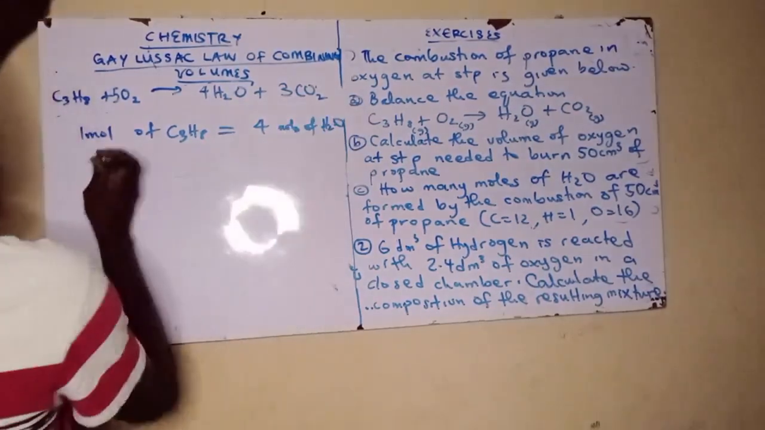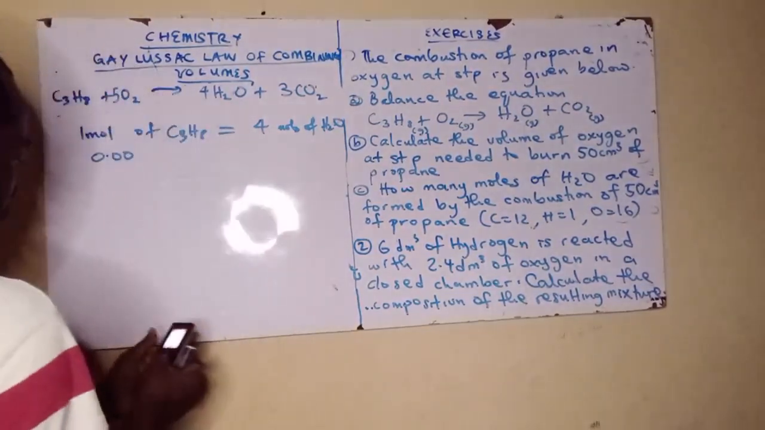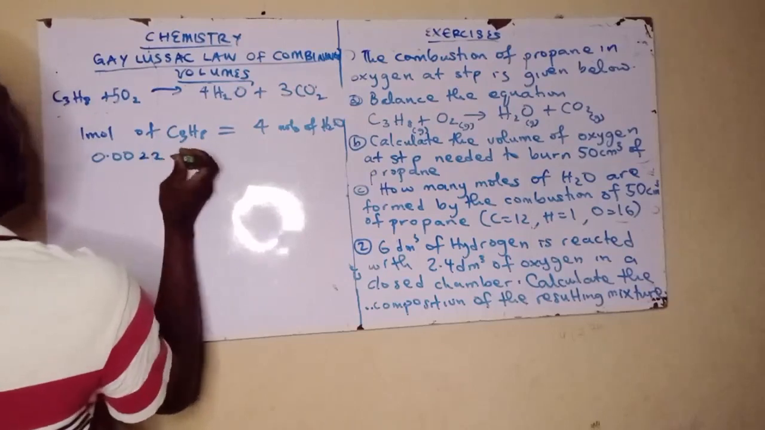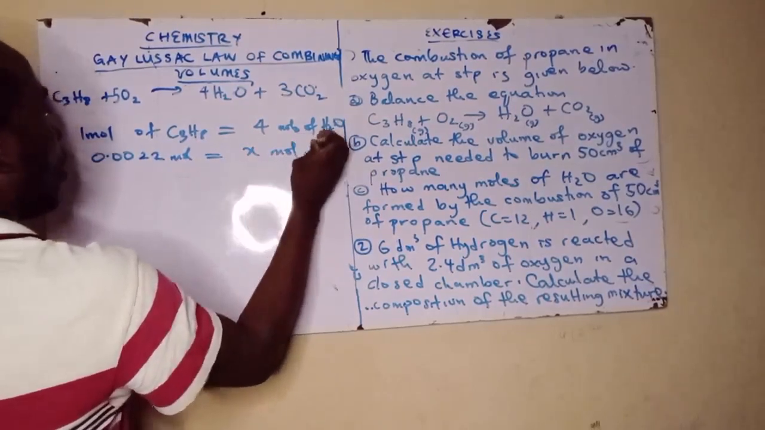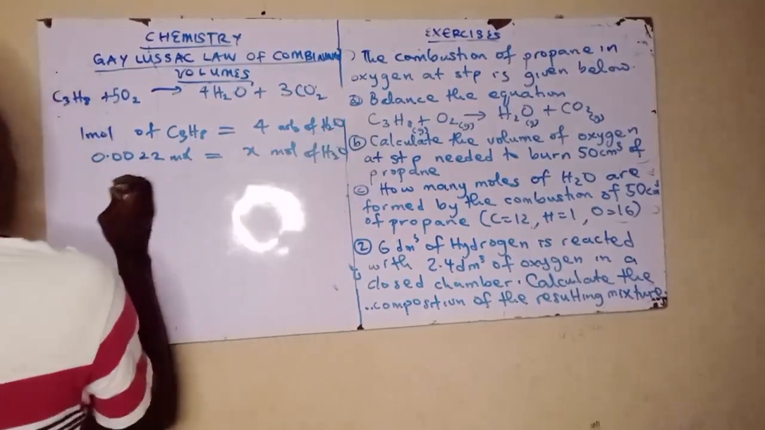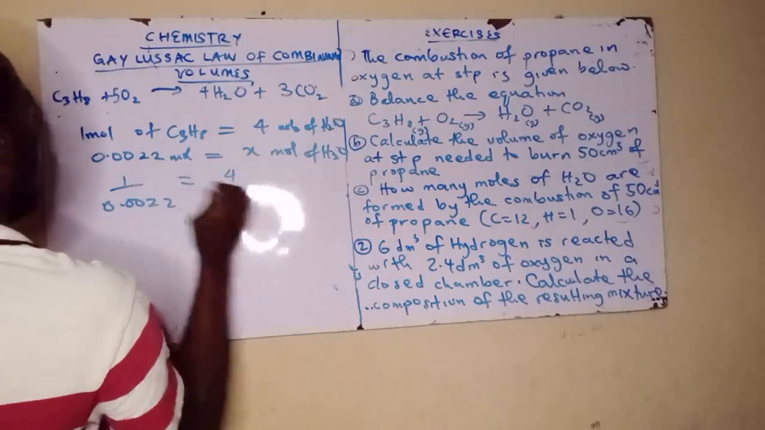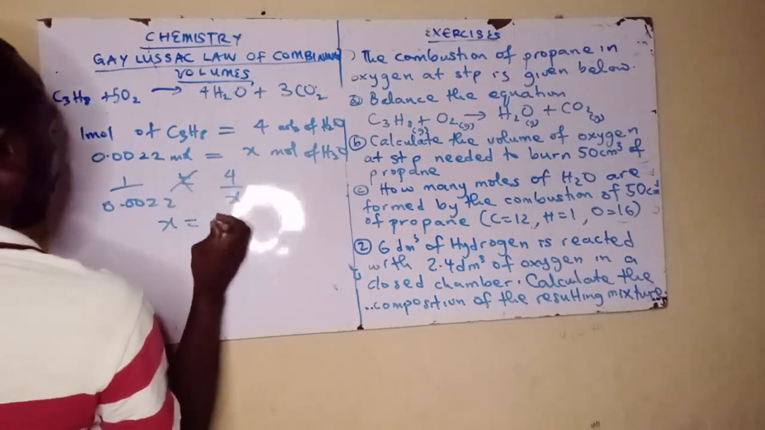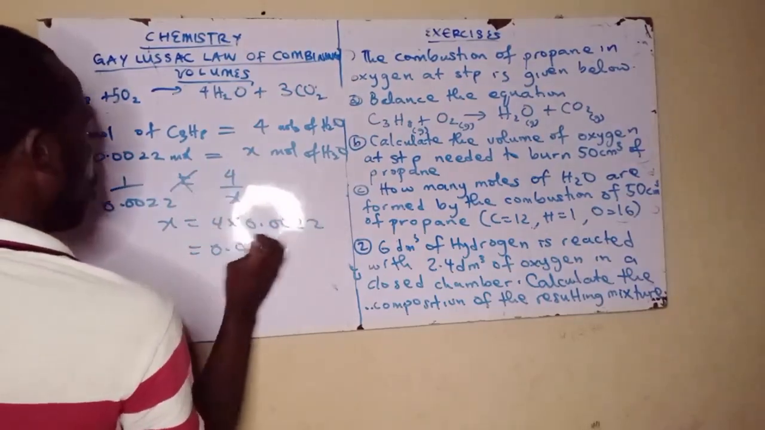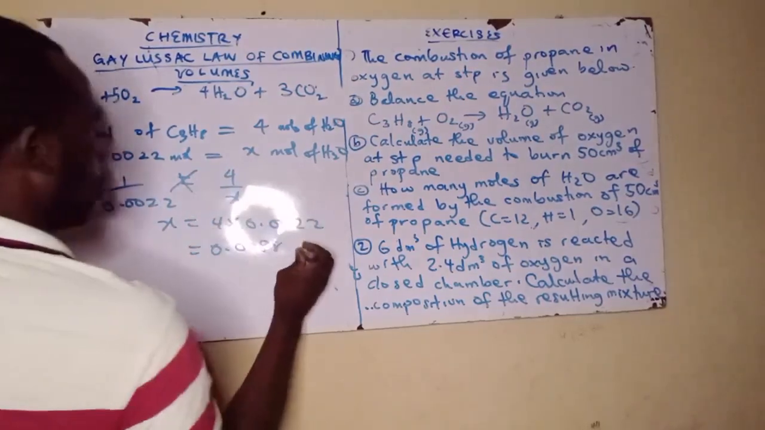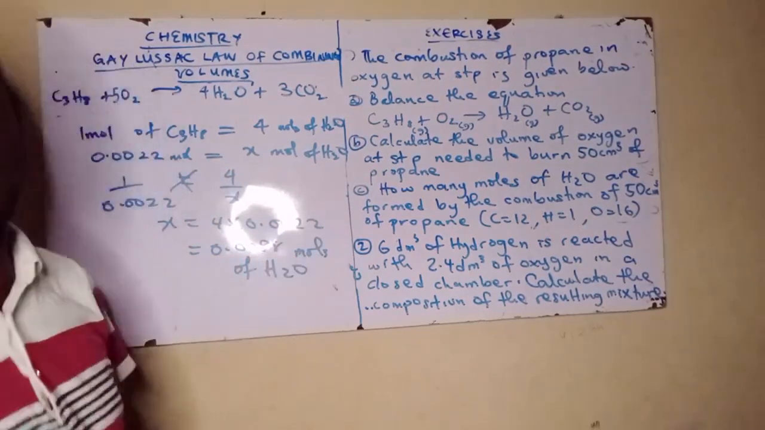Now 0.0022 I think that's the answer. Yes, 0.0022 moles will give us X mole now of H2O. And how do you do that? 1 over 0.0022 equals 4 over X, and that would be what? X will be equal to 4 times 0.0022, and that's 0.0088. So that's moles of H2O.